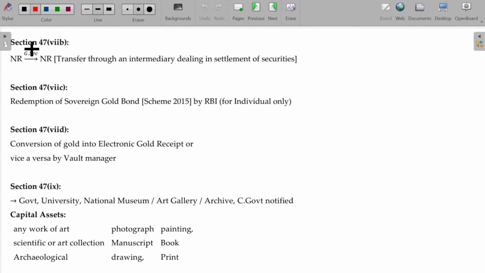In case of transfer of Indian government securities by a non-resident to another non-resident through a settlement security intermediary, it is not considered as transfer. Redemption of sovereign gold bond will also not be considered as transfer. We already discussed the sovereign gold bond in the previous class, under section 48. Okay, sovereign gold bond, SGB.